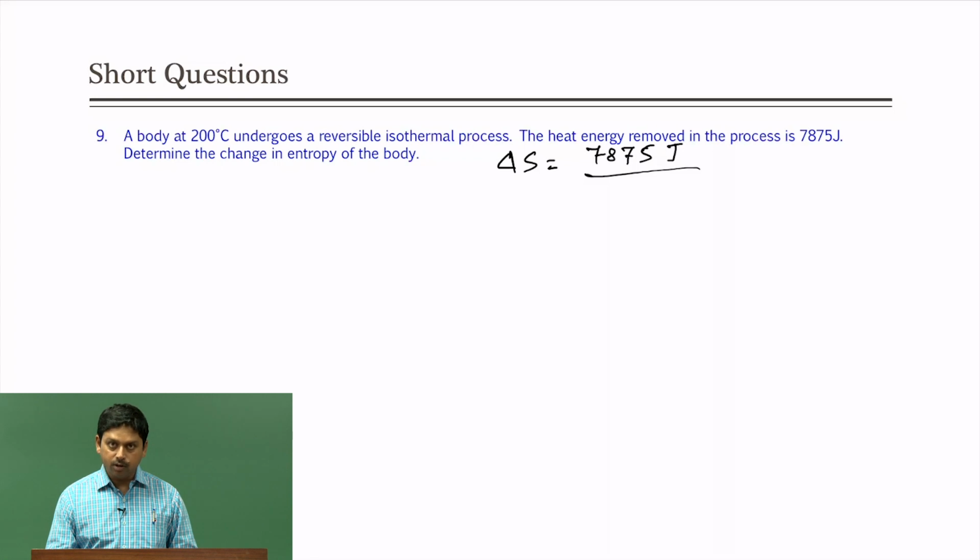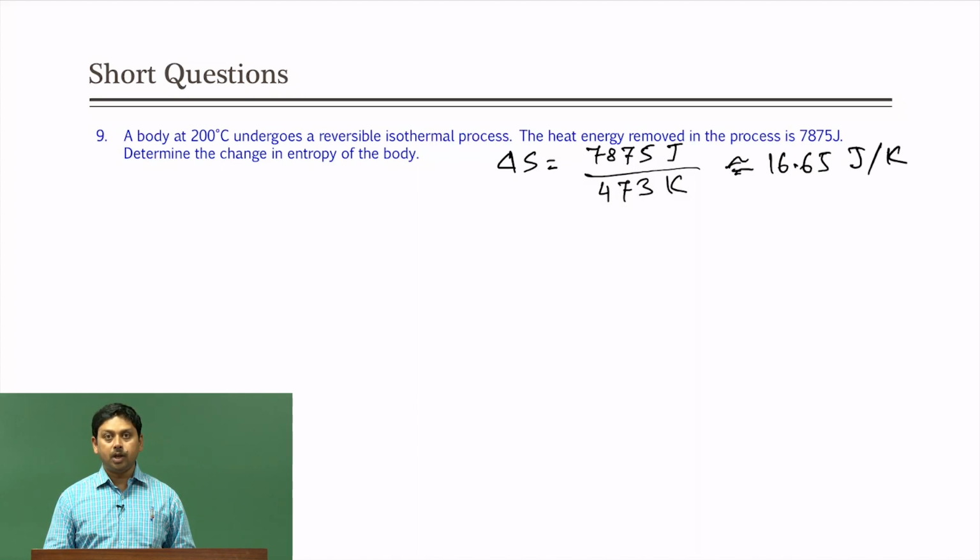So, 200 will be converted to Kelvin, which is 273 plus 200 is 473 Kelvin, and the value will come out to be 7875 divided by 473 is 16.65 approximately. 16.65 joule per Kelvin. See, this is the unit of entropy, joule per Kelvin, that you have to remember.